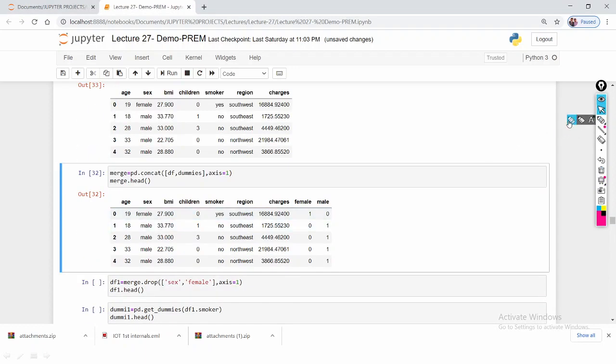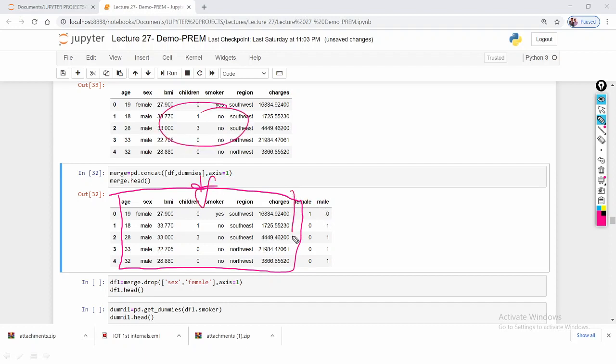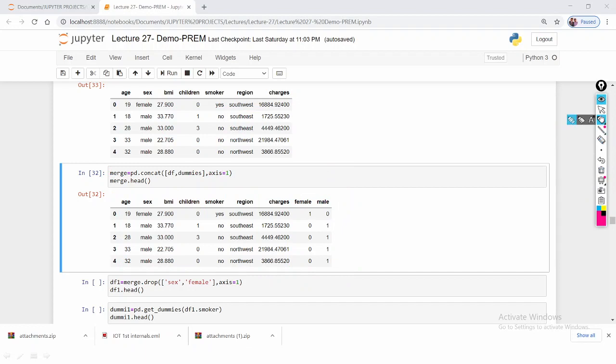See, up to here, age to here. So this is the table df, and this table belongs to the dummies method. I'm concatenating two different kinds of data frames and making the merge. Now this is the data frame. In this data frame you can notice that the sex feature is converted into female and male. They are the two labels of sex.